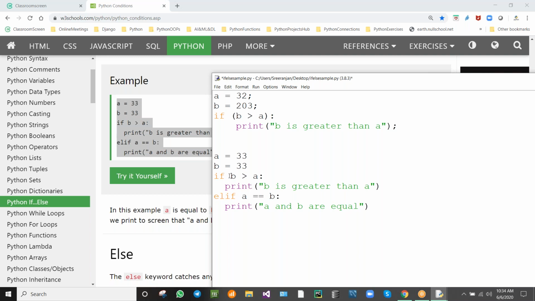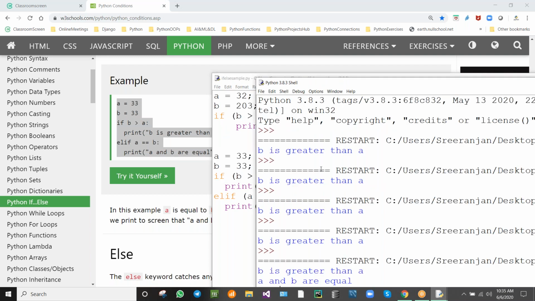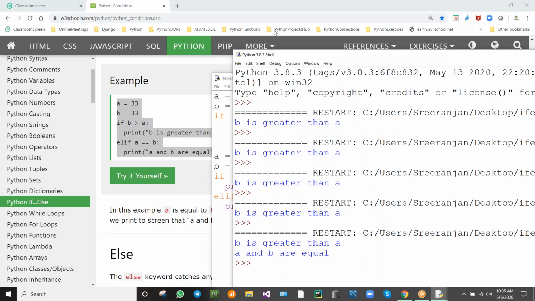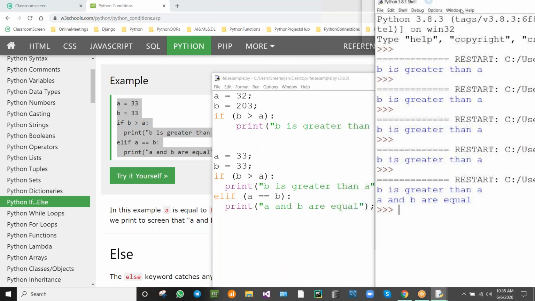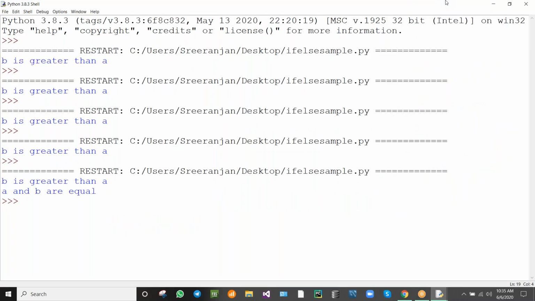So else if, we can write like this. If you want, we can modify all the things like this, but we need to follow the indentation. So we can write like this also, if you want. Okay, we can put the semicolon. Okay, I'm saving the program and running the module. One minute. Okay, see here, I'll be getting the output like this.